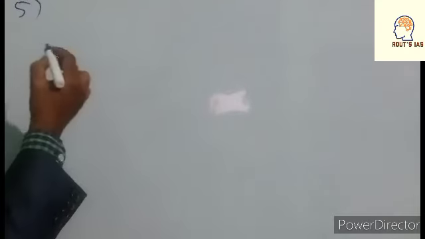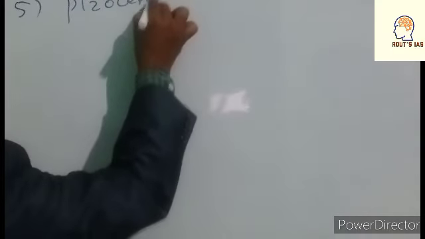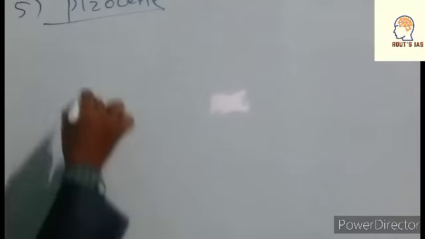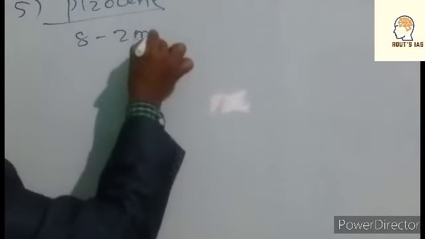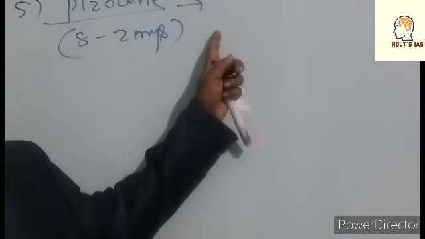Okay, next number 5 we are going to talk about, that is what? Pliocene. This Pliocene epoch belongs to what? 8 to 2 million years ago. And in this Pliocene period, what appears?